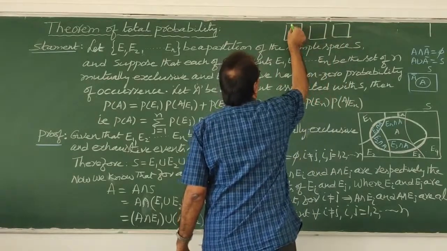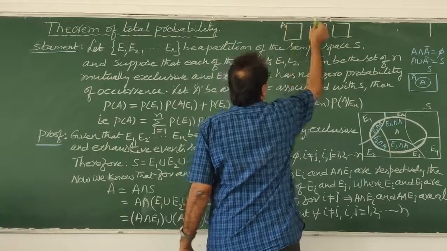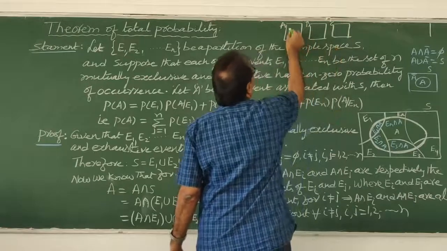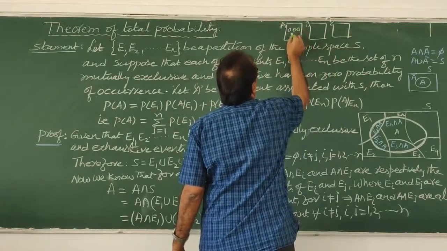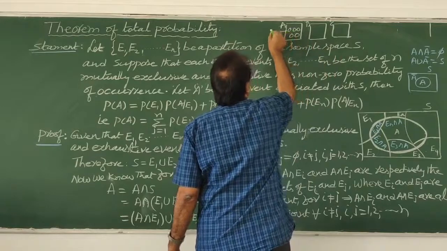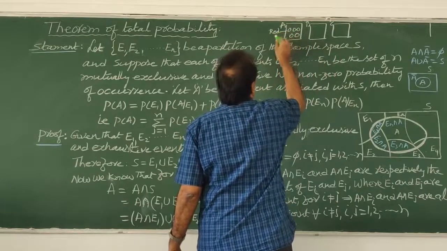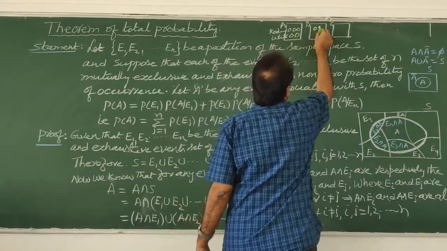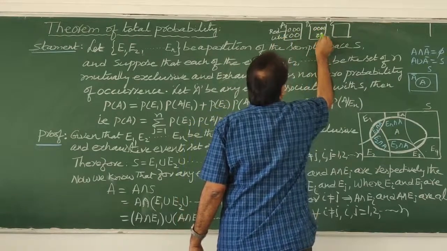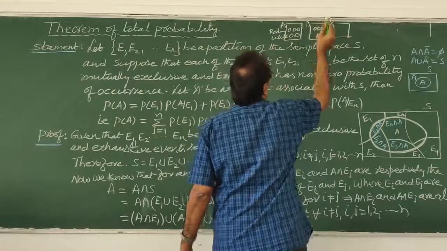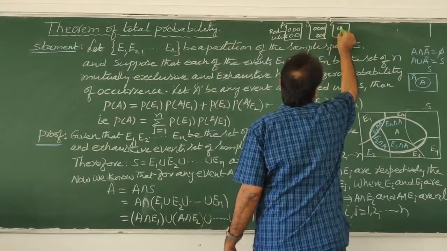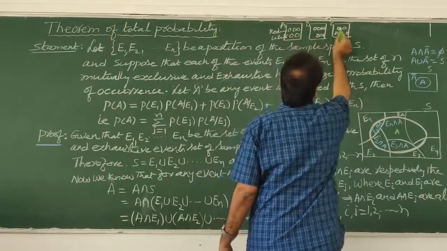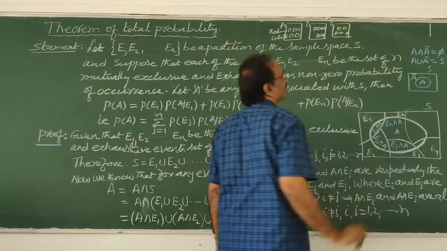In box A we have 3 red balls and 2 white balls. In box B, 4 red balls and 3 white balls are there. In box C, 2 red balls and 3 white balls are there, for example.